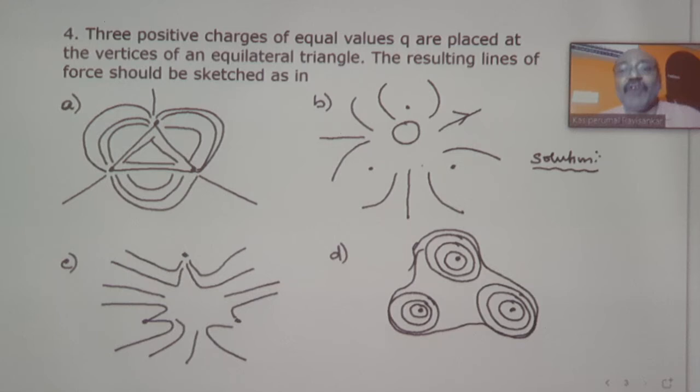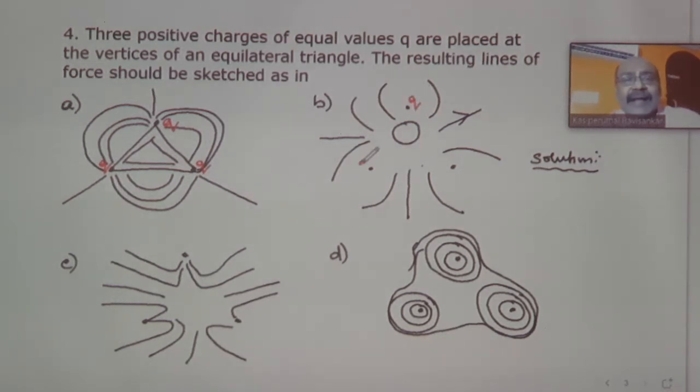So question number 4. Three positive charges of equal value q are placed at the vertices of an equilateral triangle. The resulting lines of force should be sketched as in. See, you have three charges, all of positive value, and the values are considered to be q, placed at the three corners of an equilateral triangle.